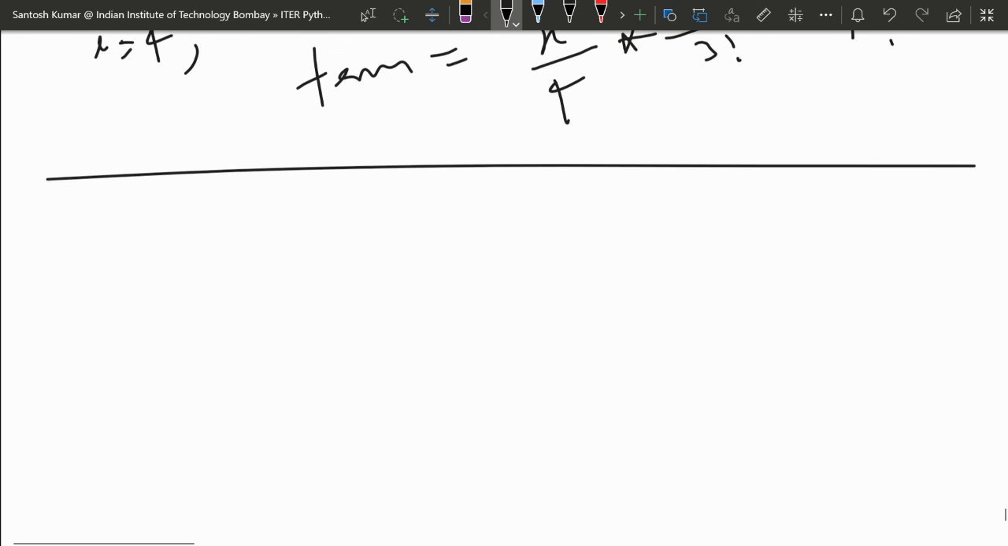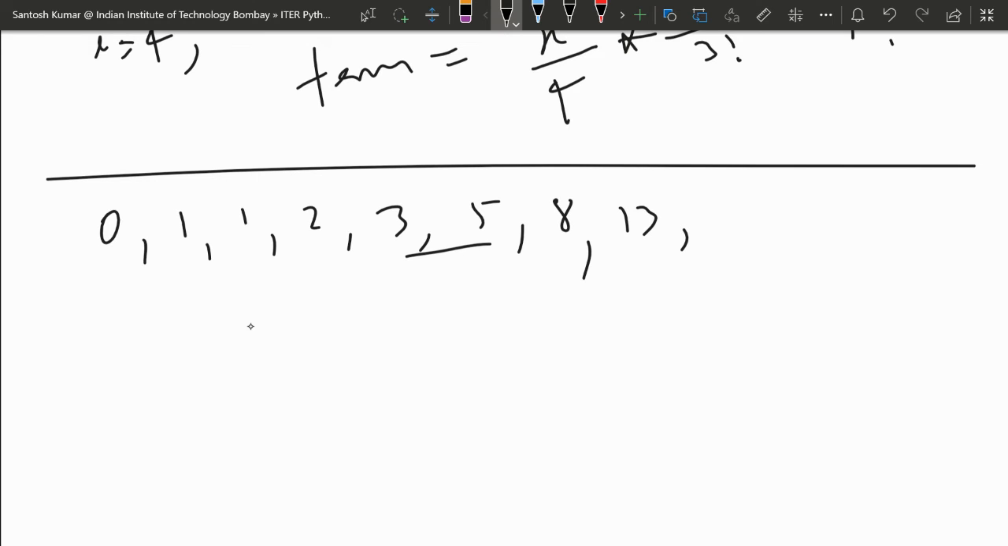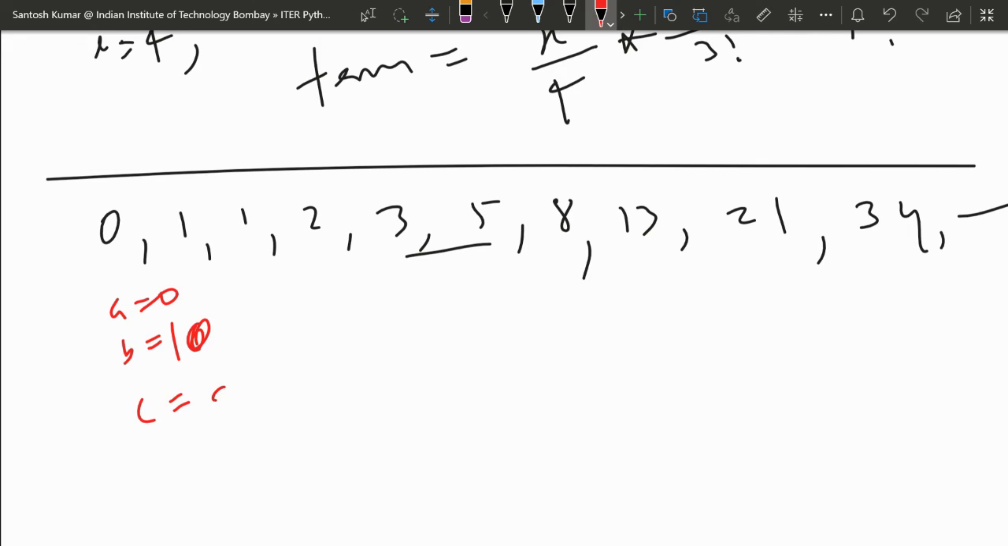So what we want is 0 plus 1 plus 1 plus 2 plus 3 plus 5 plus 8 plus 13 plus 21, and like this, 34 and so on. So what I did: first, a you take 0, b you take 1. Now you define c. c is nothing but a plus b. This will be added.